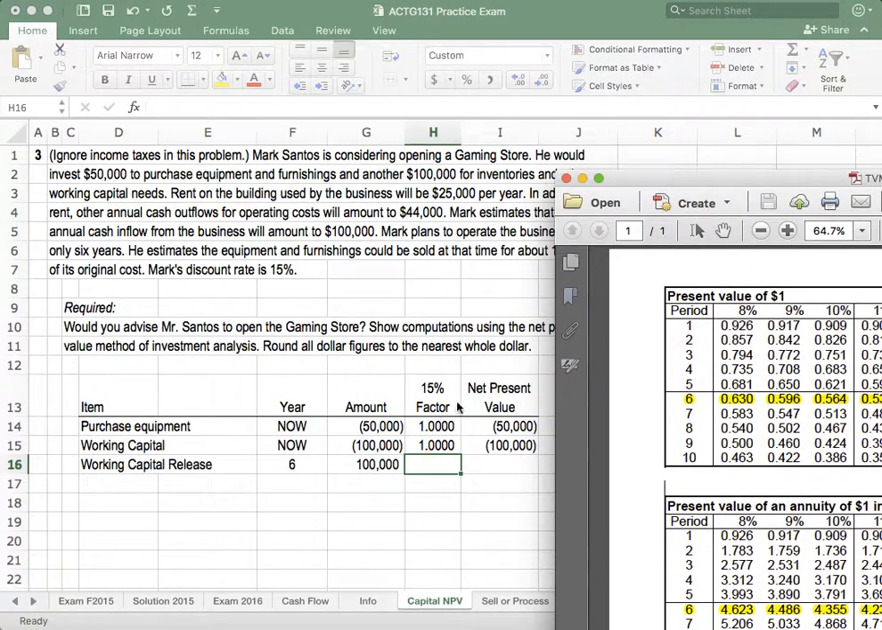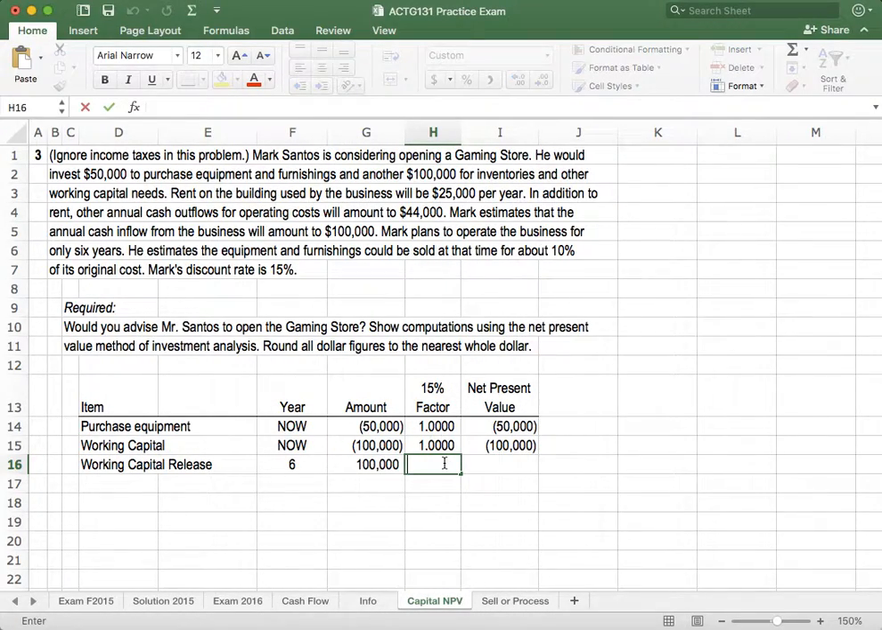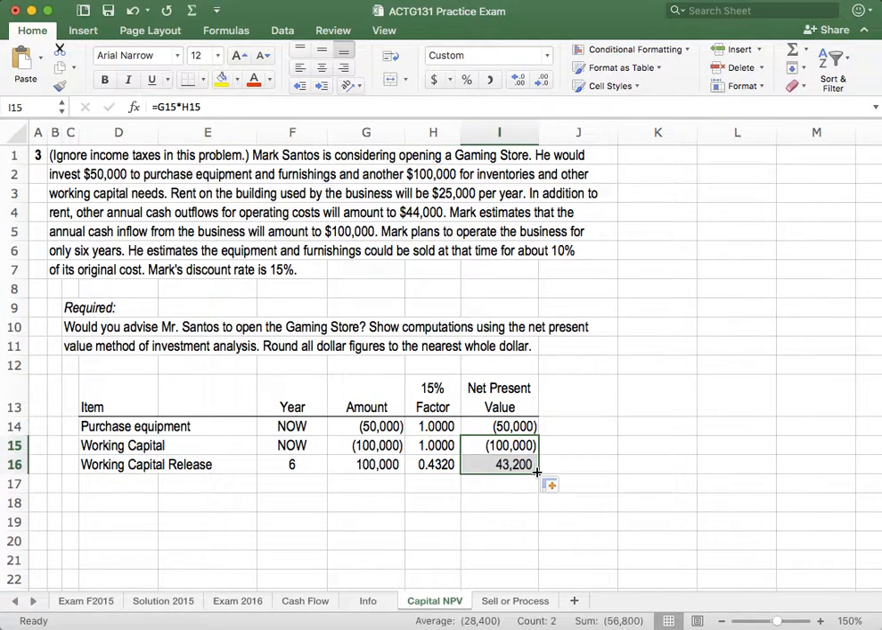0.432. So let's put it in, 0.432. This will tell us, given a 15% investment rate, that this $100,000 at the end of 6 years in the future right now is worth $43,200. So we've got those 3 items. Let's see what else we have.